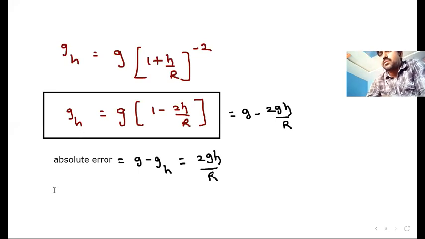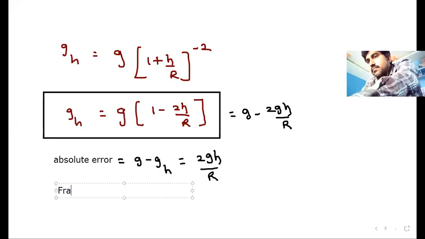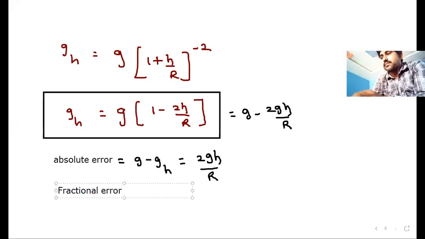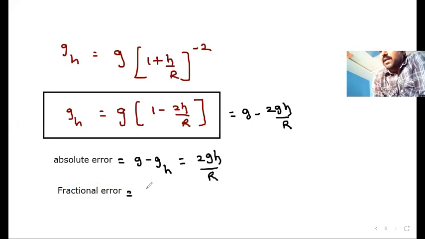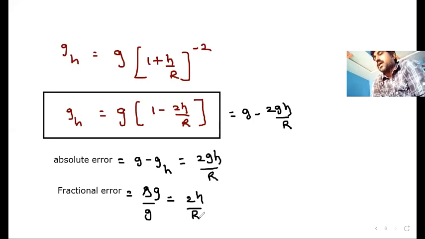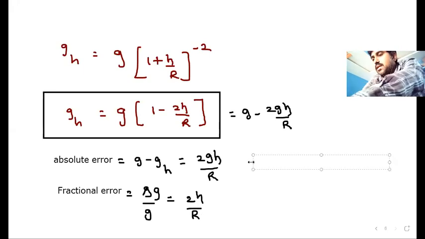The next one is fractional error, in the sense delta G by G. This is actually delta G, where you have the change in G value. Delta G by G in the sense 2GH by R by G. Then it will be 2H by R. And the final one is percentage error. How can we calculate percentage error?